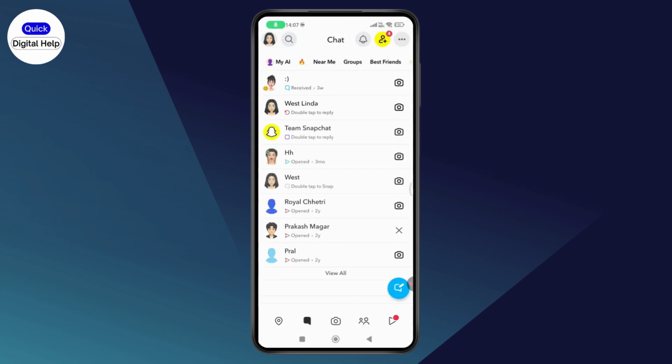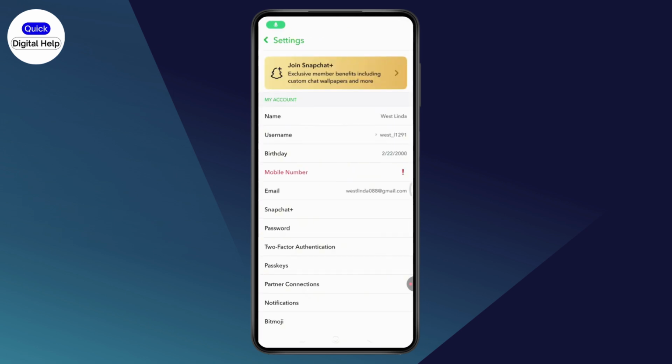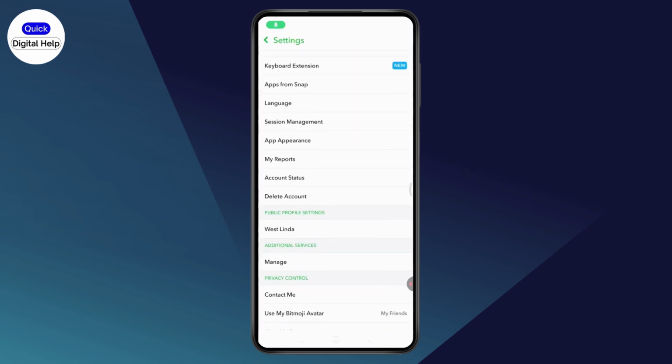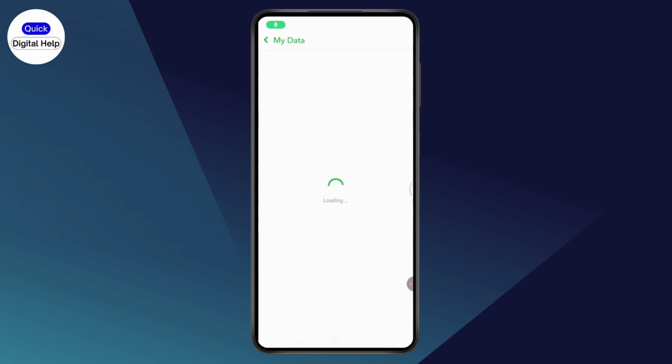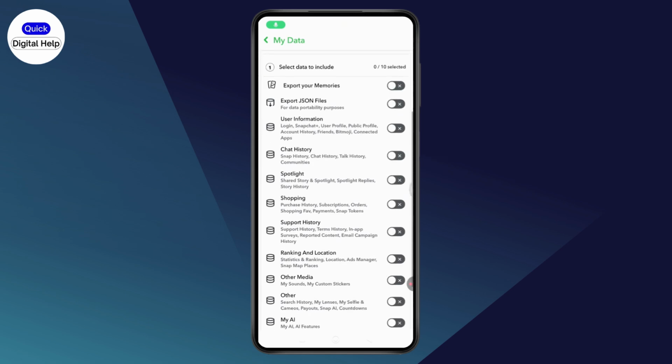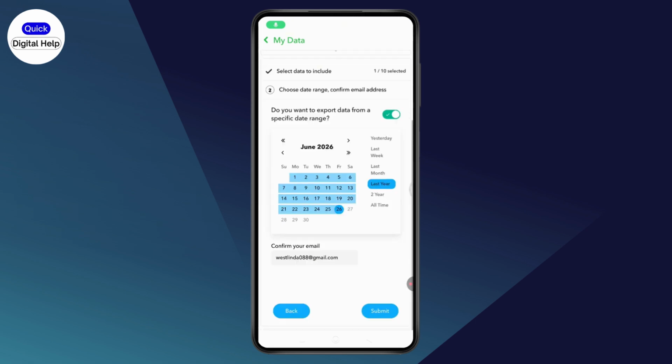Now go to your profile, which will be in the top left, and then go to settings, which will be on the top right. Once you're on your settings, you need to scroll down a bit and then you will find an option of My Data, which will be on the bottom. Tap on it. Once done, you need to scroll down, and if you want to recover your deleted photos and videos, then you just need to simply go and select Export Your Memories and tap on Request Only Memories.